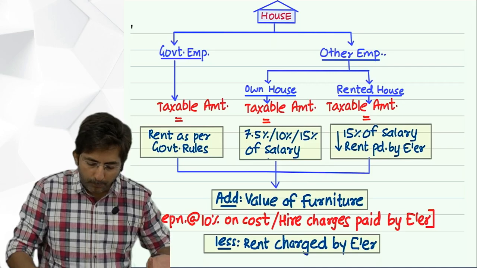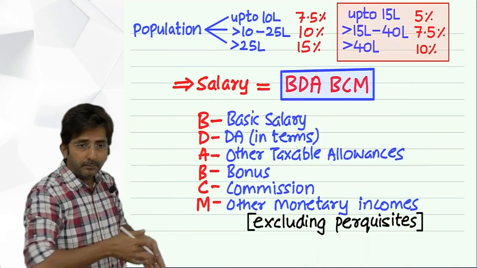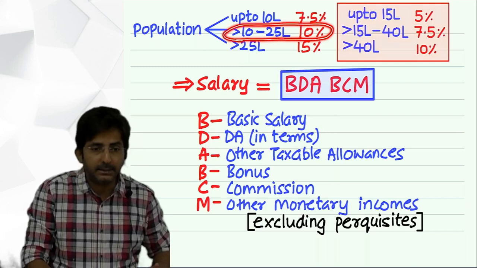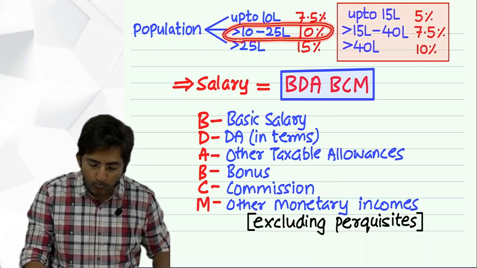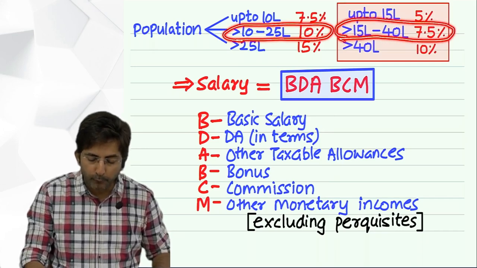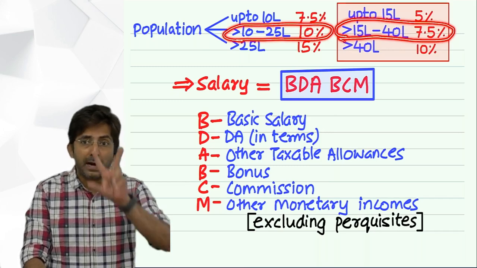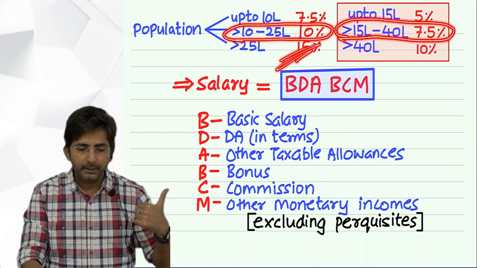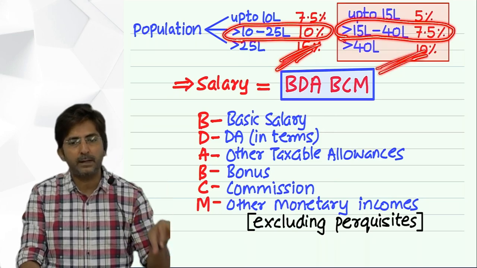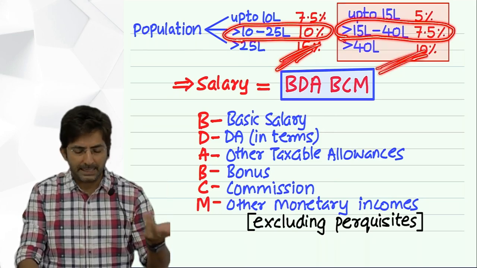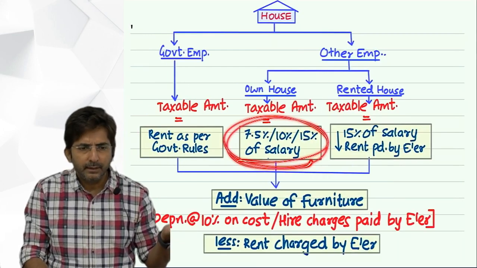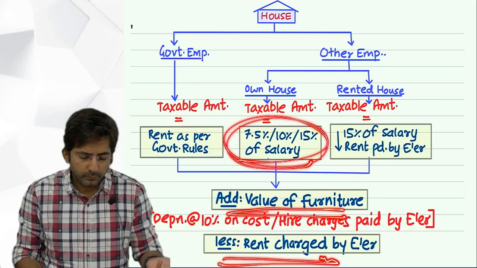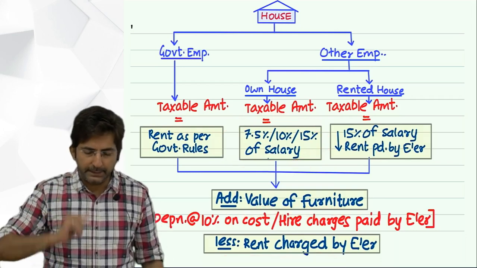So simply search the population here. There are only two slabs. So 20 lakhs population as per the old rule falls here at the rate of 10%. And 20 lakhs population as per the new rule falls here, that means 7.5%. So again you will have to make two columns. In the first column you will take 10%. In the second column you will take 7.5%. Once you get this, the answer will be arrived. And then add value of furniture, less rent charged by employer, if any. So, idea is there. Now tell me the answer.